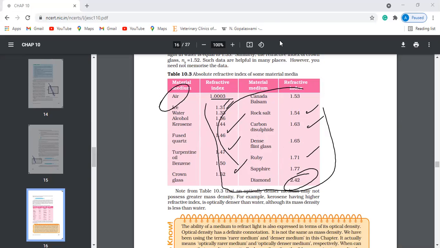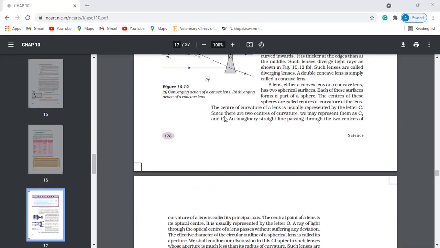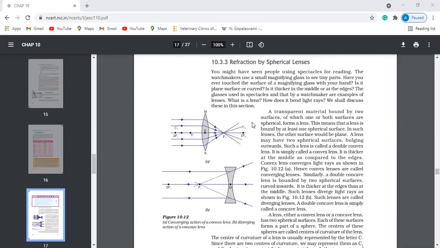Okay, so this is a lens. Now observe here. For example, if you have a convex lens like this, see what happens. All light will be focused at one point here.